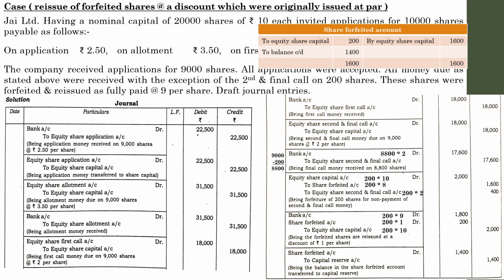So this is how you have to deal with the case where you have to pass all the entries with regard to issue, whether it may be a premium, par or a discount. You have to go through the question very wisely. And in the same question itself there will be a case of forfeiture and a case of reissue. In this case it is very easy because the same forfeited shares were fully reissued. Sometimes it may not be fully reissued. In such situations you have to find out the proportionate difference in the forfeiture account. We will discuss that. I hope you have understood the concept with regard to this situation. Go through it. If you have any queries, please let me know.